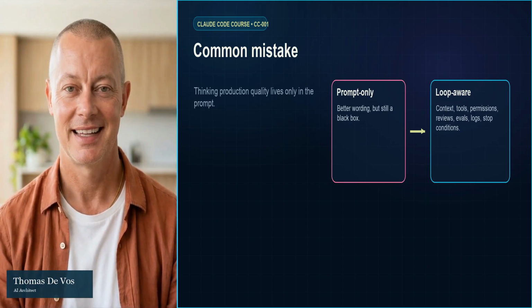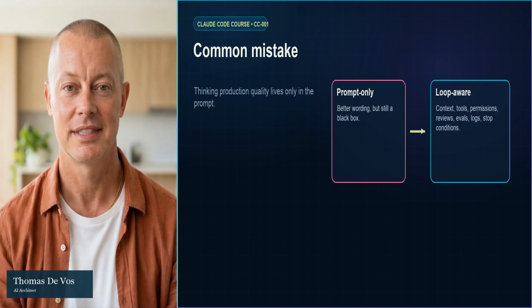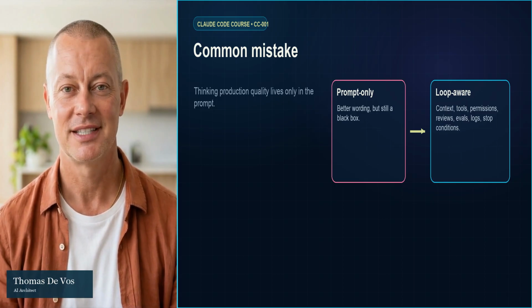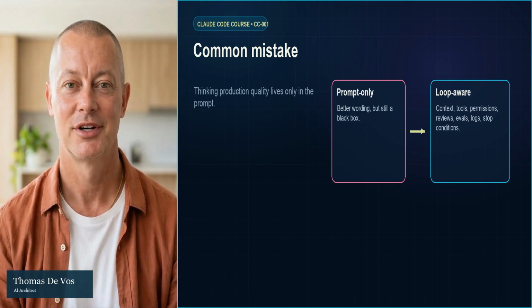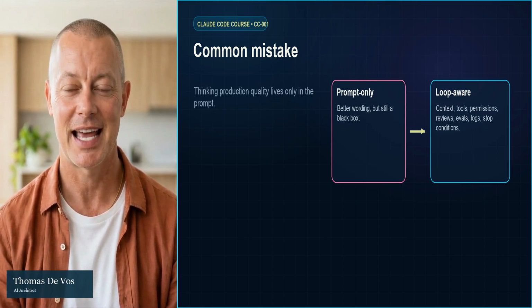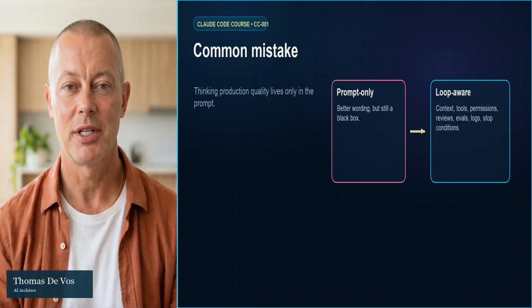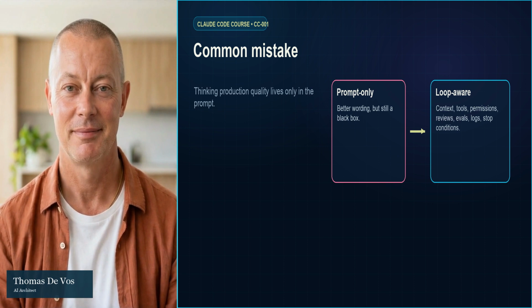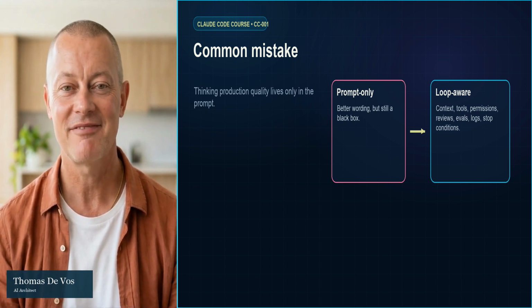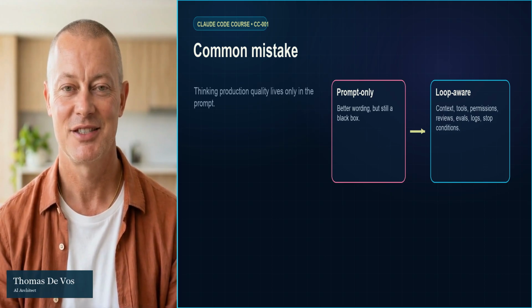The common mistake is thinking production quality lives in the prompt. Prompt quality matters, but production quality lives in the whole loop: context, tools, permissions, hooks, review points, evals, logs, and the stop condition. A strong model inside a weak loop is still a risky system. A weaker model inside a well-governed loop can often be safer, easier to debug, and easier to improve.